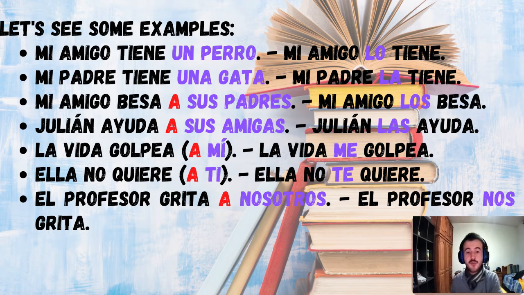Therefore, el profesor grita a nosotros. The teacher yells at us, right? Therefore, we can replace this as el profesor nos grita, okay? This is actually very easy. We have extensively gone through it in the previous lessons, okay?